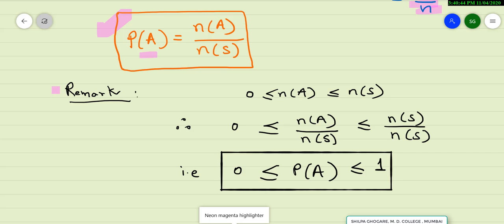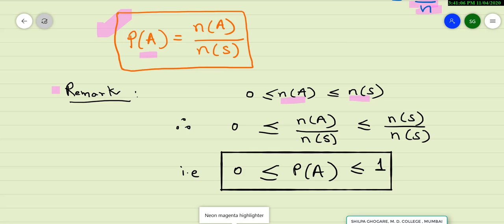Let us look at one very important remark. We know that A is an event and S is the sample space. A is subset of S. So number of elements in A is always less than or equal to the number of elements in S. And the minimum number of elements in A, if it is an impossible event, is 0.